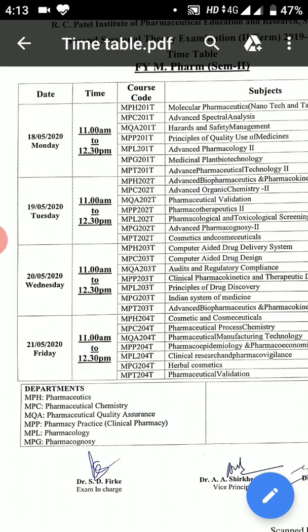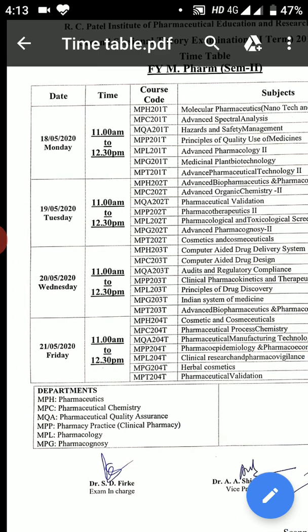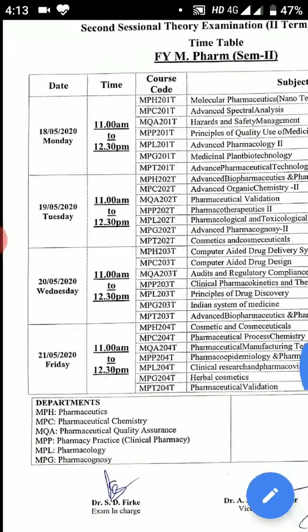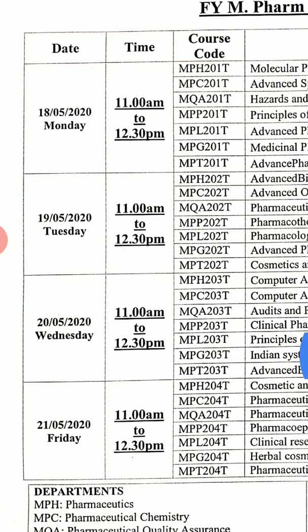So after a long time, it's time to interact with you, because as you might be aware about the second sessional examination, we have decided that we should have some interaction with you because some of you might have some confusions about the online examination. As per the direction of principal sir, the exam department will conduct your examination based on Google Forms.